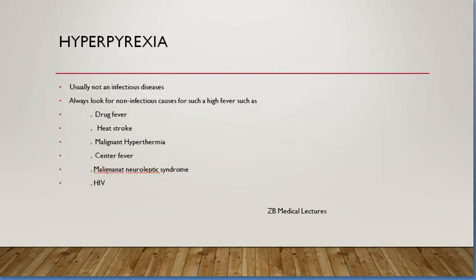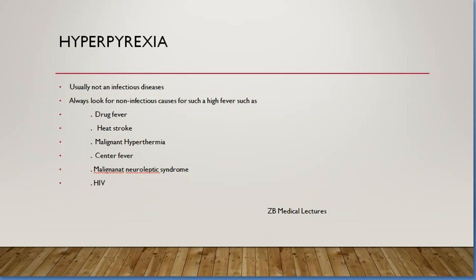Now hyperpyrexia. The extreme of temperature is hyperpyrexia, which is greater than 106 Fahrenheit. Hypothermia is less than 97 Fahrenheit. So keep these temperatures in mind.